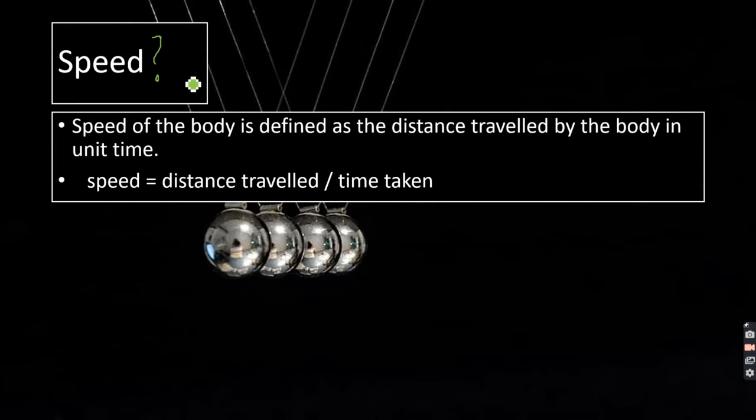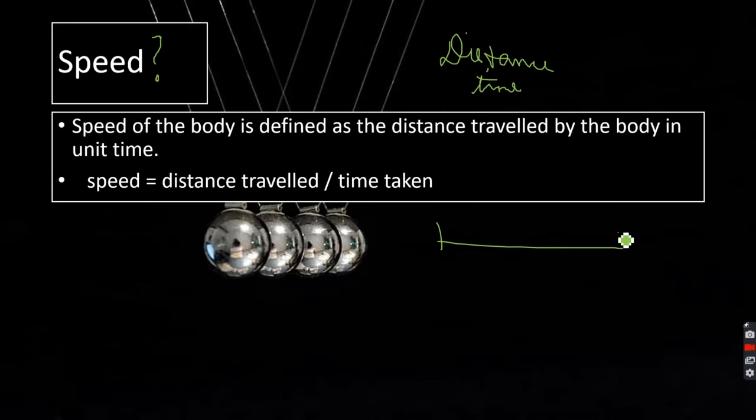Right, now we need to know what speed is. We have heard this term many a time in our daily life: increase the speed, decrease the speed, or whatever. So what is speed? What is the meaning of speed? We know what distance is, right? We know what time is. We know what uniform motion is.